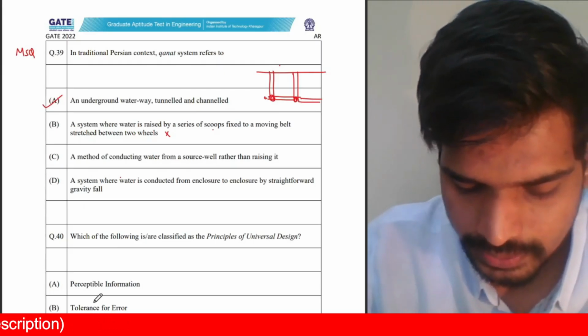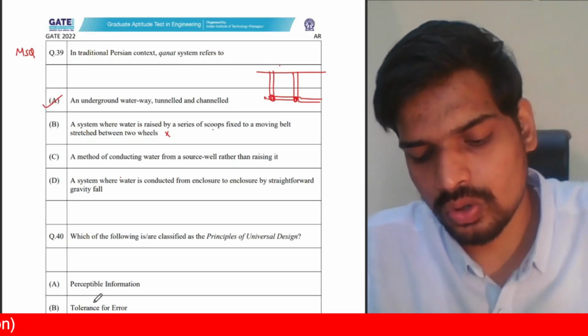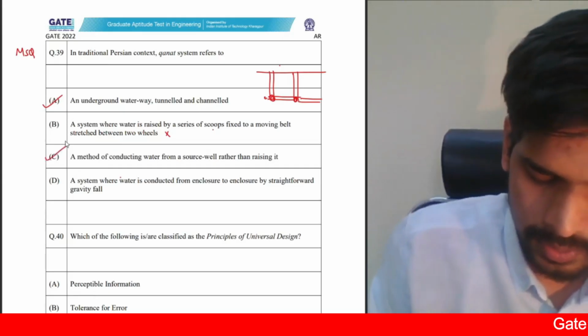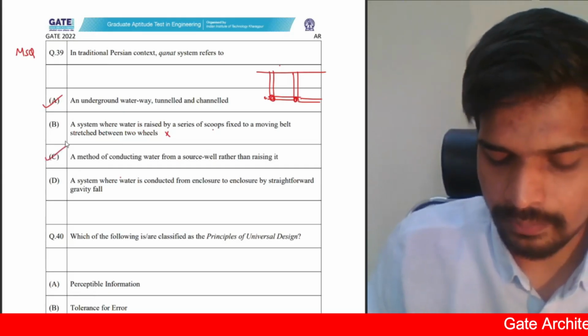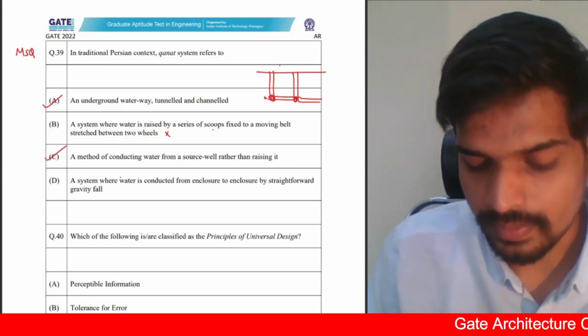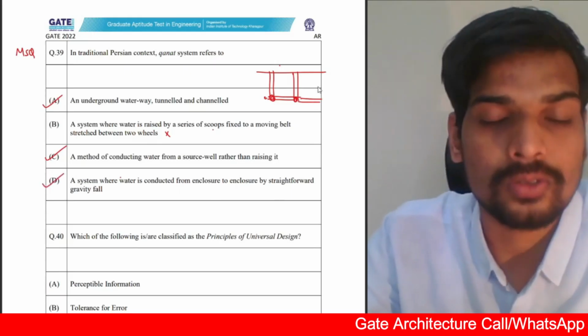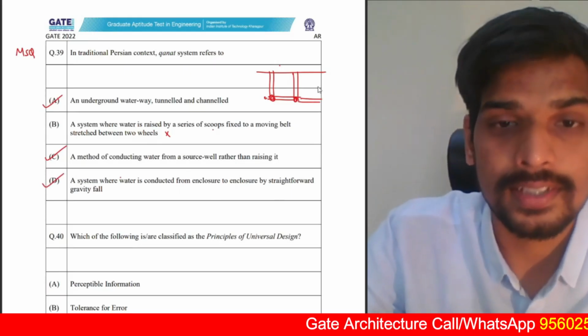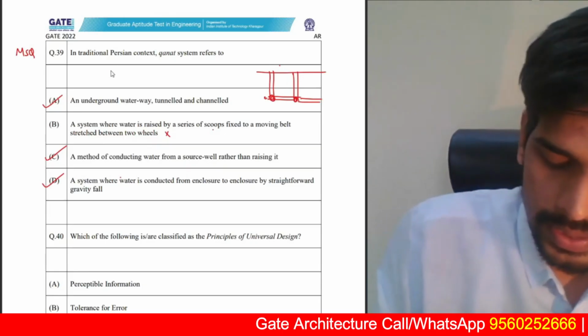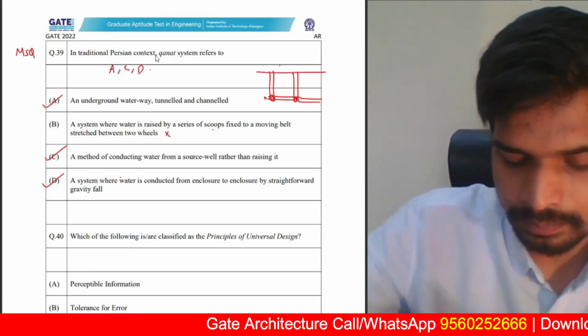A method of conducting water from a source well rather than raising it. That's an appropriate answer. A system where water is conducted from enclosure to enclosure by straightforward gravity fall. That's also a correct explanation. So the correct answer for this question is A, C, and D.